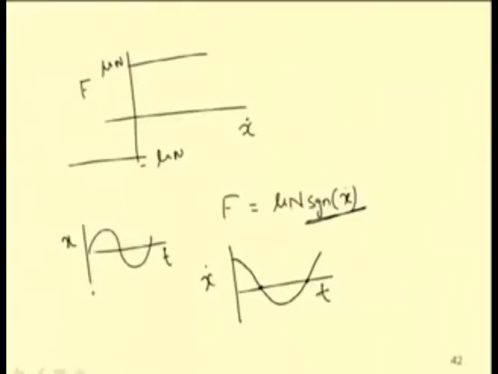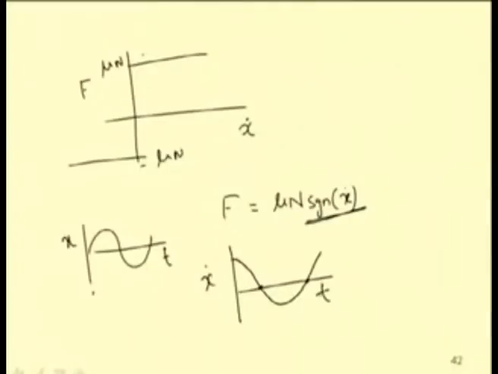So, due to this change in direction of the velocity, the force will change from minus mu n to plus mu n. Due to this change, the system is not linear. So, the system may be considered to be nonlinear, or this damping one can write as a nonlinear damping.